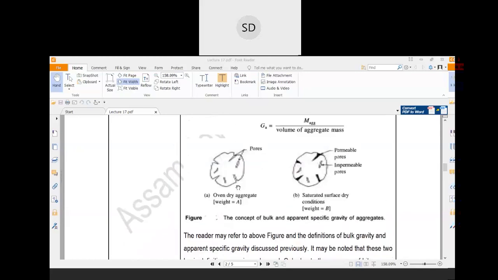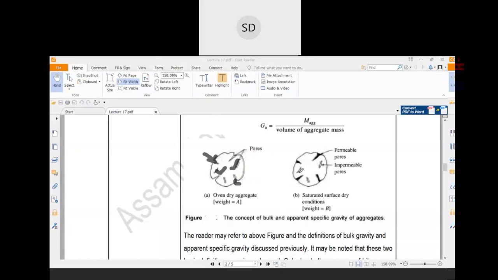Now let us discuss the different pores in the aggregate. Basically, if we oven dry a particular aggregate, these are the different pores in the aggregate. These pores are the inaccessible pores, and these are the accessible pores. Similarly, these are the accessible pores, these are the inaccessible pores.